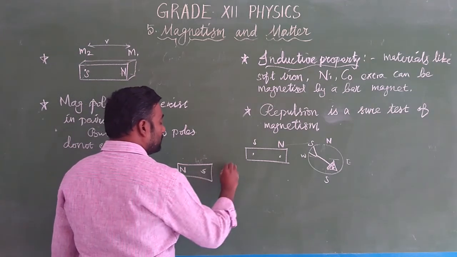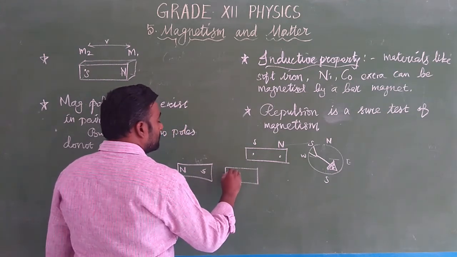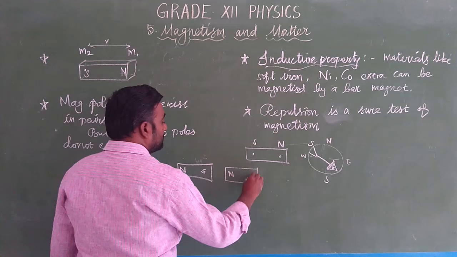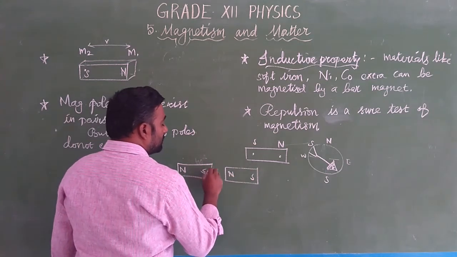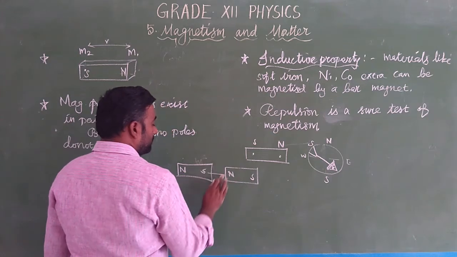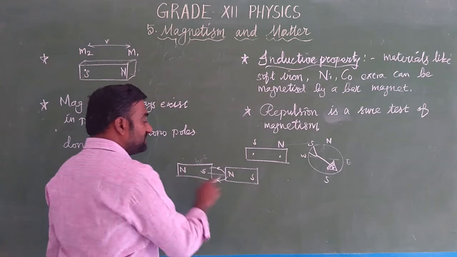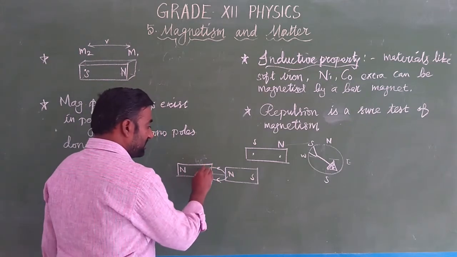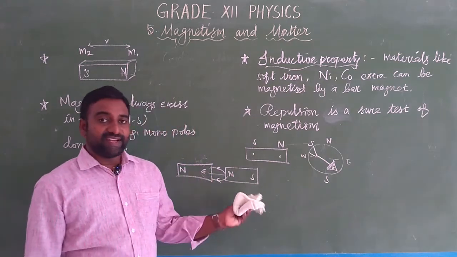We are bringing another bar magnet, so that magnet has a north pole and this is the south pole. The first magnet's south pole is attracted towards the second magnet's north pole. The other end is always repulsed. So repulsion is the surest test of magnetism.